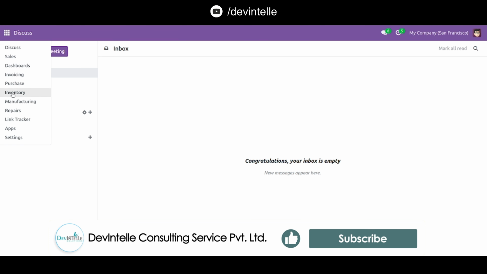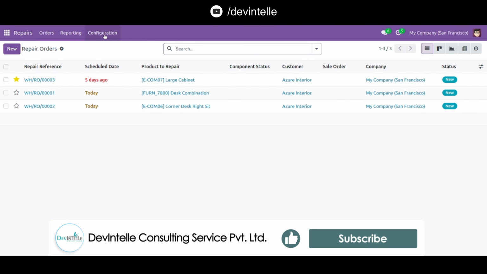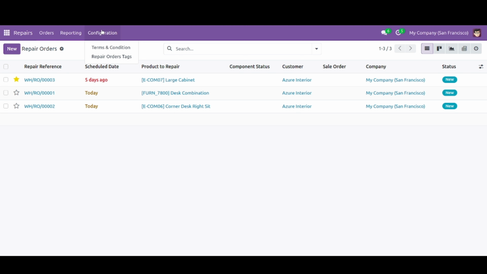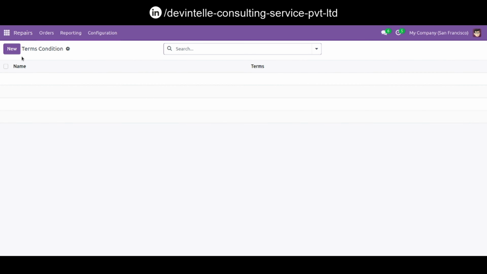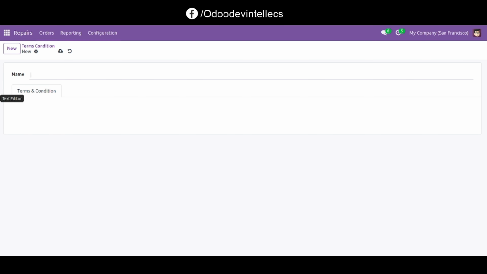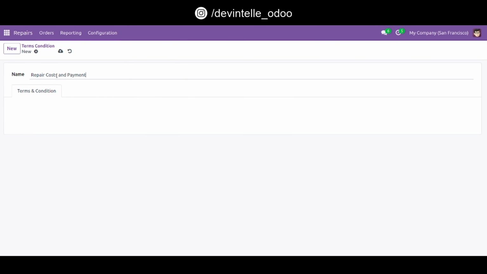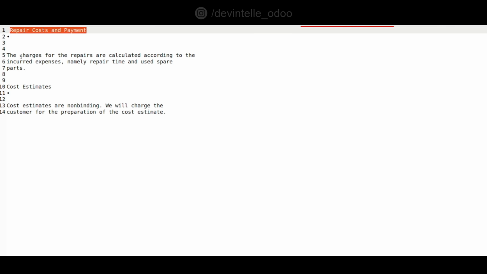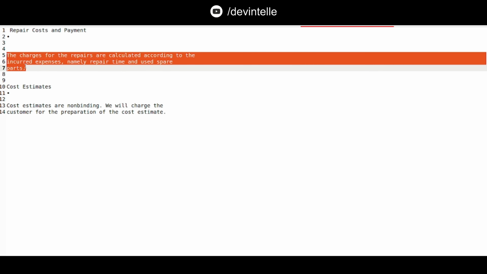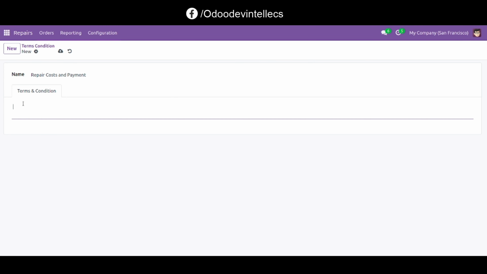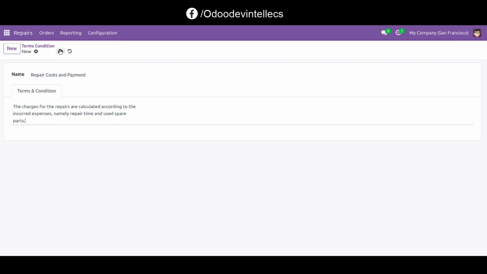Go to the Repairs menu. Go to the Configuration menu, and you can see here the Terms and Condition menu. Go to this menu and I create new. First I create repair cost and payment, and add details. Let's save.